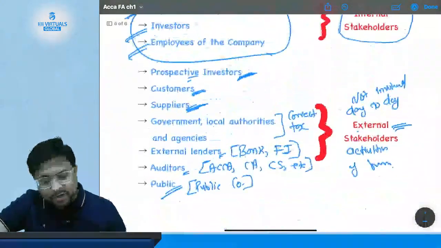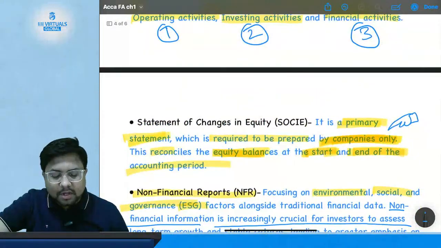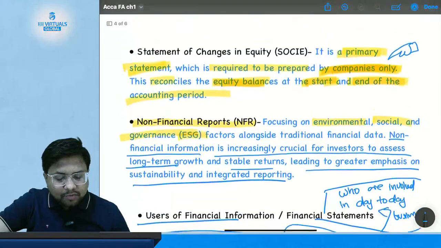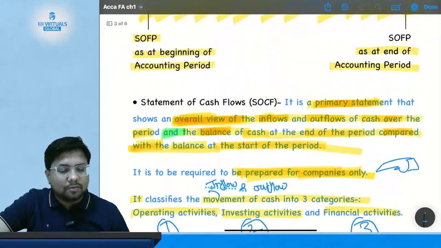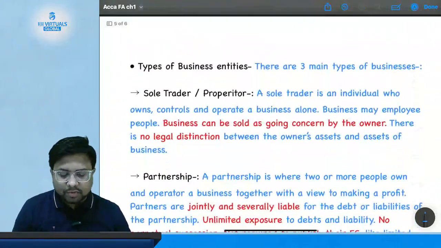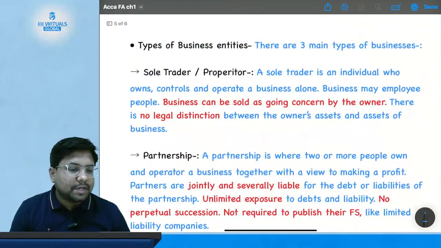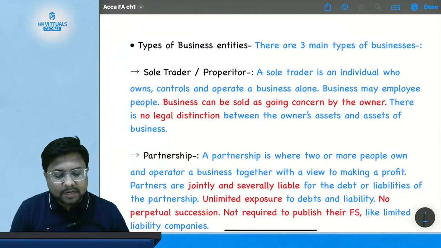So we have studied who are the users of financial statement. We have studied the statement of changes in equity, non-financial reports and the statement of cash flow. Now we have to study types of business entity.